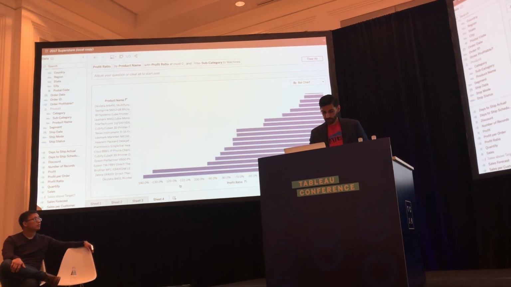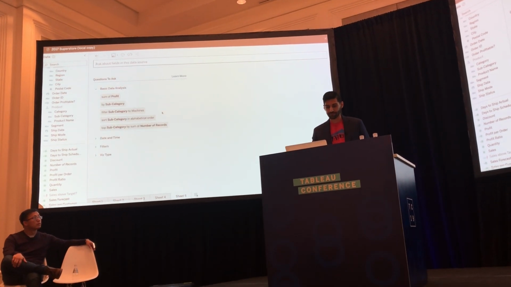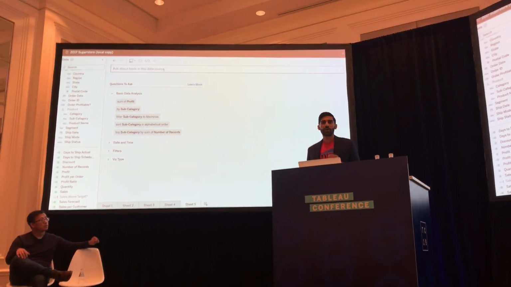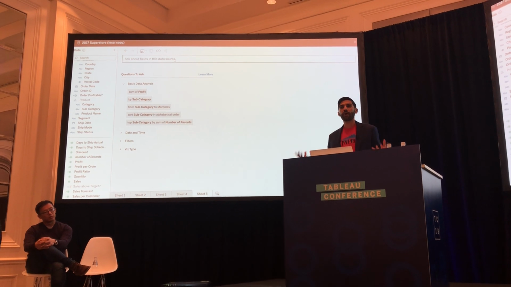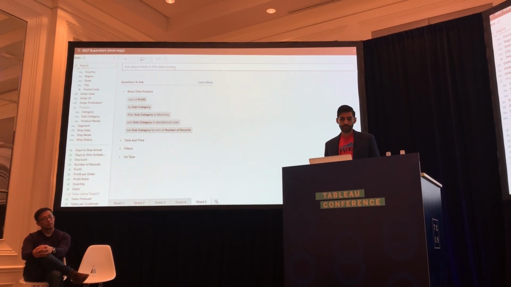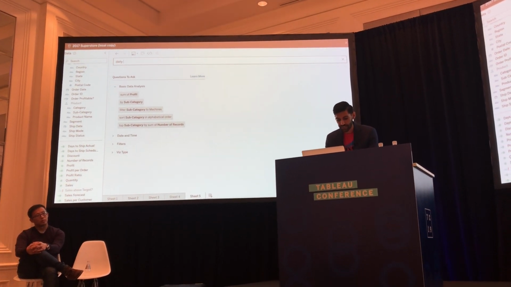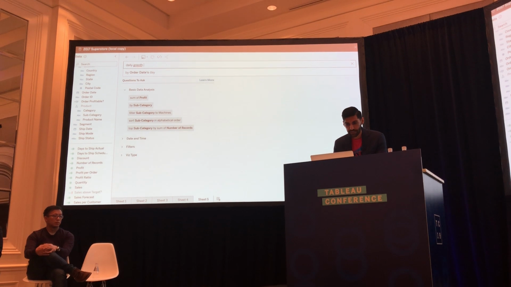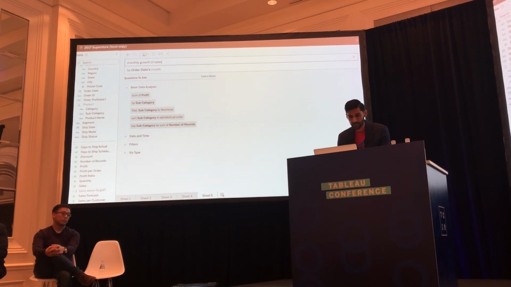Great. I just want to show one more example, and then we'll talk about some of the integrations of Ask Data into the platform. One of the most common calculations that we do in finance and sales and a variety of other domains is time series-based calculations, specifically looking at growth. And I can do that with Ask Data by asking for the daily growth or potentially the monthly growth of sales.